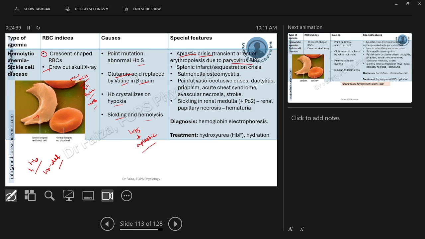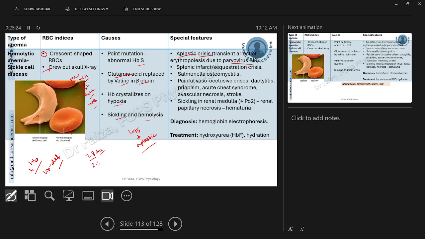These sickle cell shaped RBCs are less flexible and pliable, so they will have difficulty passing through the capillaries. We discussed in our first session on the RBCs that the average diameter of the RBCs is 7 to 8, I'm forgetting micrometer or nanometer. Anyways, the smallest capillaries have a 2 to 3 micrometer diameter. Normal RBCs are so flexible that they can simply squeeze through these capillaries, but the sickle-shaped RBCs are not that flexible, so they may find difficulty passing through and occlude these blood vessels, leading ultimately to infarcts and ischemias.